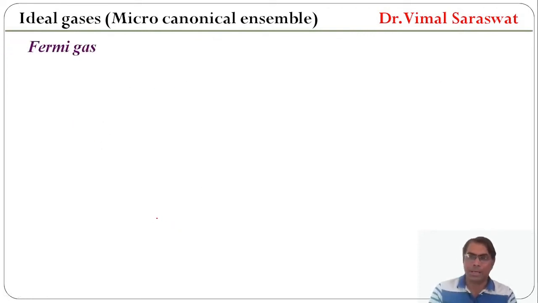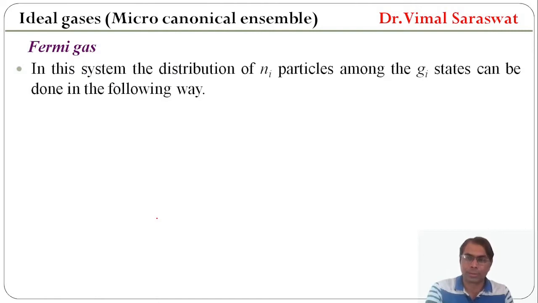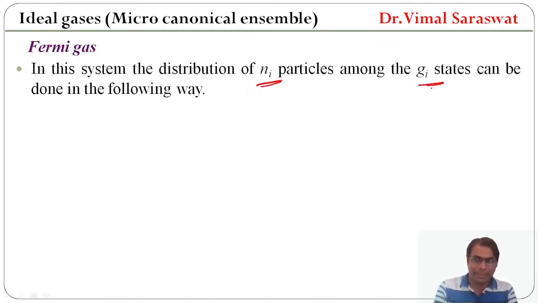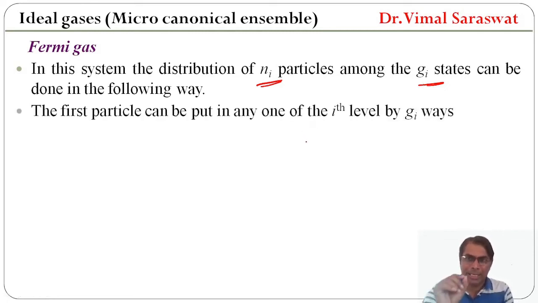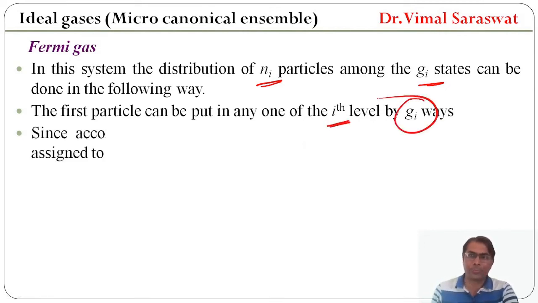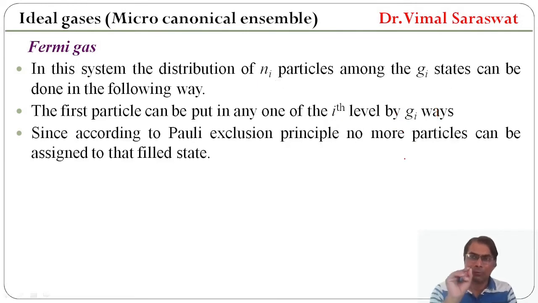Now Fermi gas. If we have Fermi gas, then what will be the value of W? In this system, the distribution of N_i particles among the g_i states can be done in the following way. The first particle can be put in any one of the ith level in g_i ways. Since Fermi gas obeys Pauli's exclusion principle, no more particles can be assigned to that filled state.